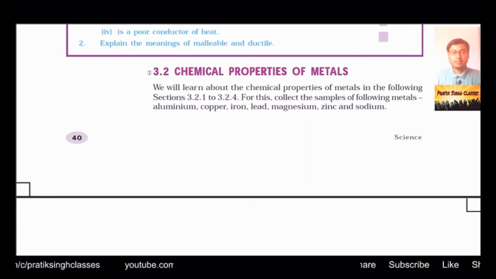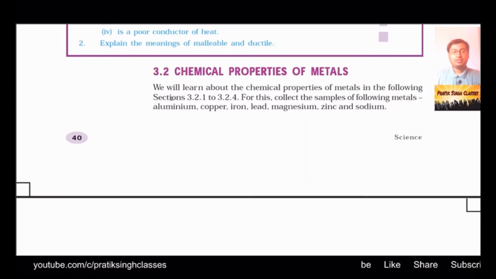Fine, so coming to the topic, that is chemical properties of metals. We will learn about the chemical properties of metals in the following sections, from section 3.2.1 to 3.2.4. So from section 3.2.1 to section 3.2.4 we will study here.